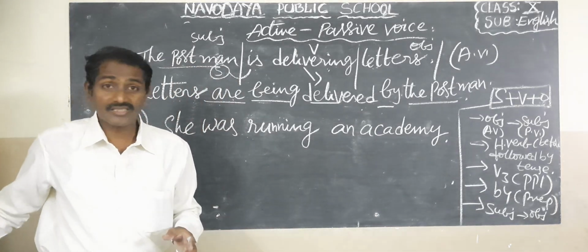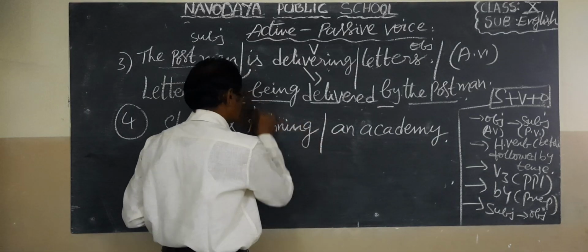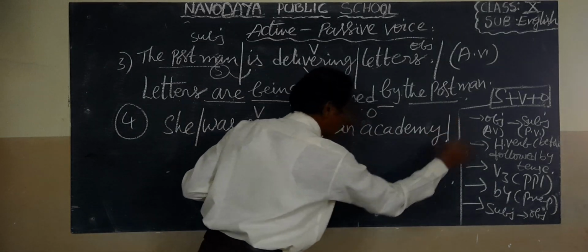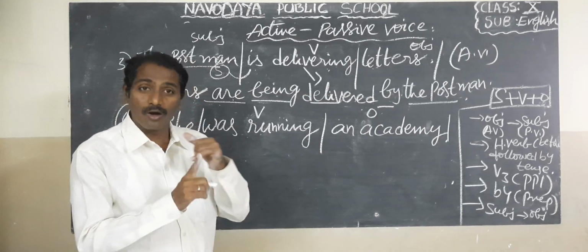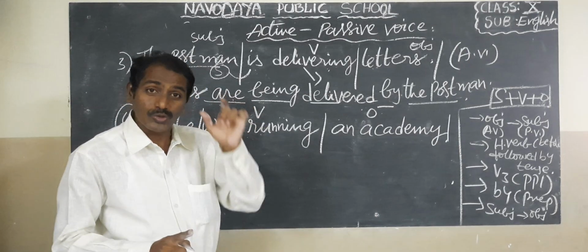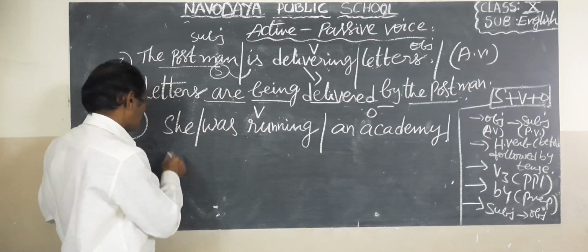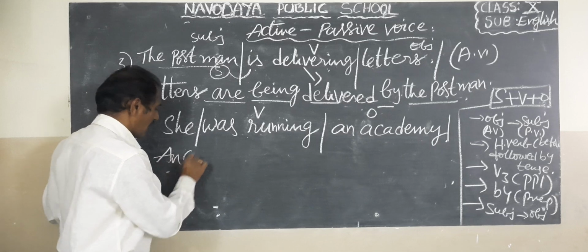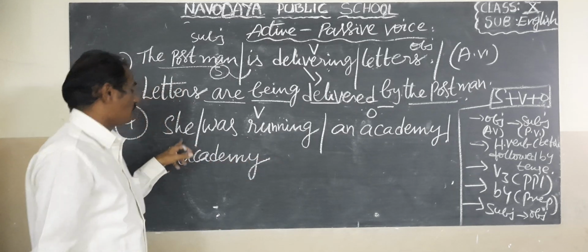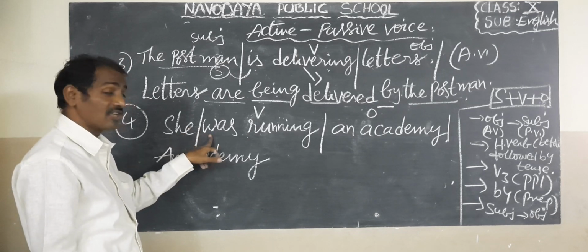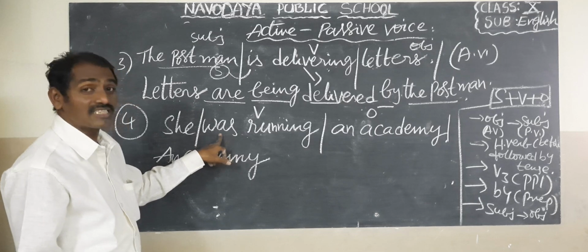Okay, see children, here is the subject. She was running is the verb, an academy is the object. What do you mean by academy? An institution of learning. Academy means an institute of learning. So here the object becomes the subject, an academy. Here, children, the subject is singular, so the helping verb is singular. What tense is this? Do you know? Guess. It is past continuous tense.